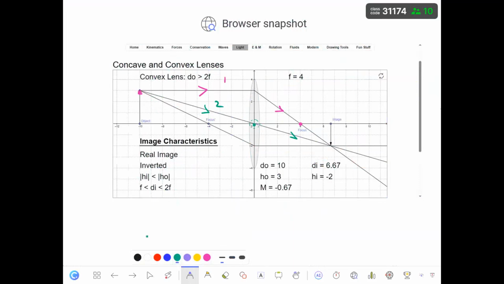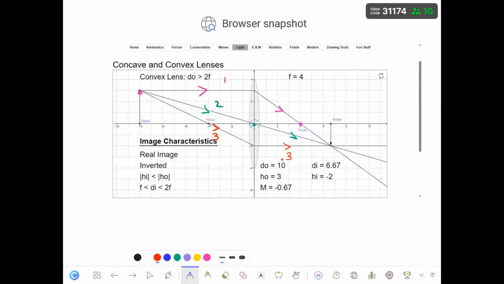So rule number 3, the incident light that passes from the focal point, yes? The refracted light will be parallel. Okay?